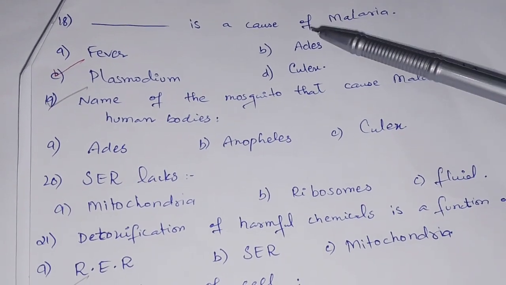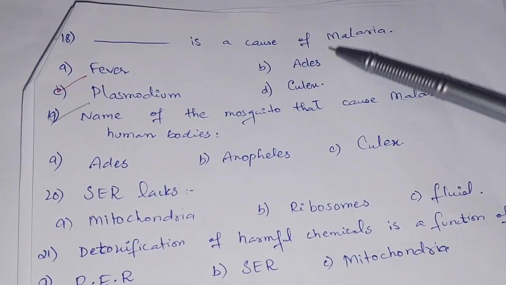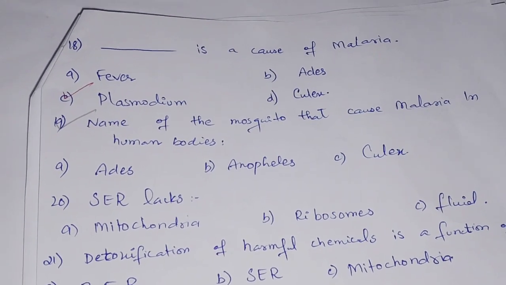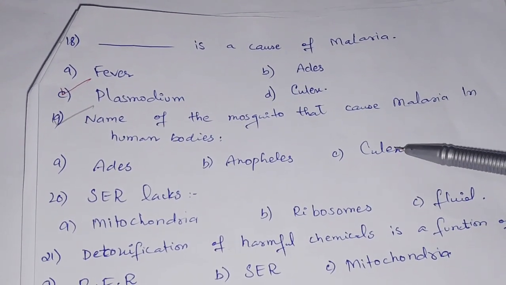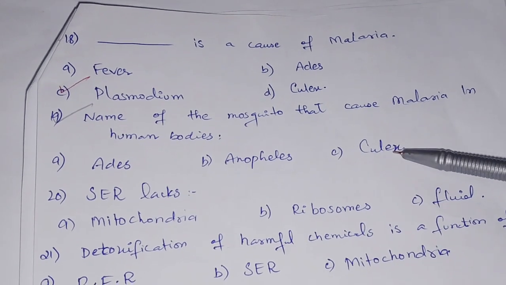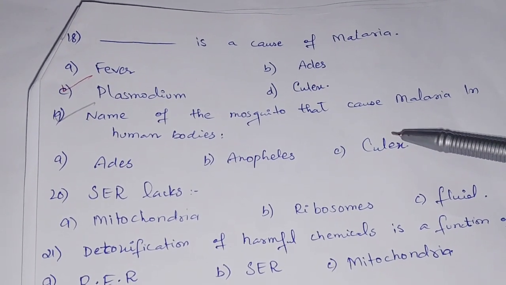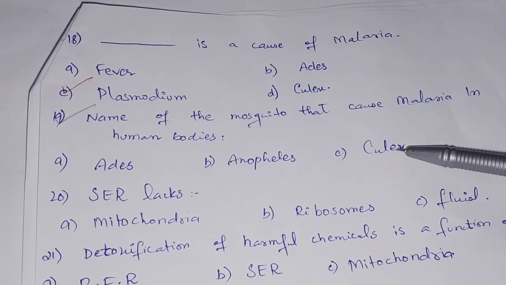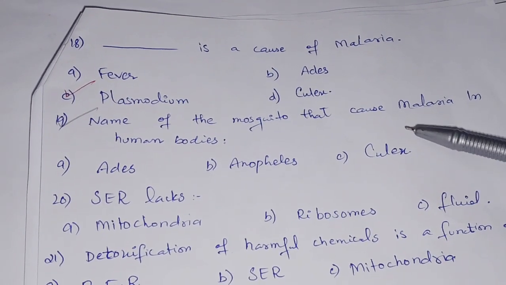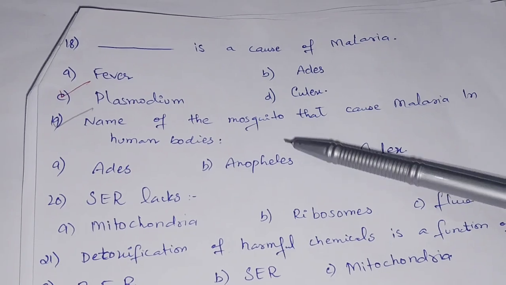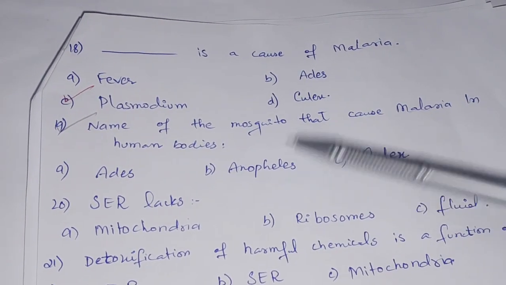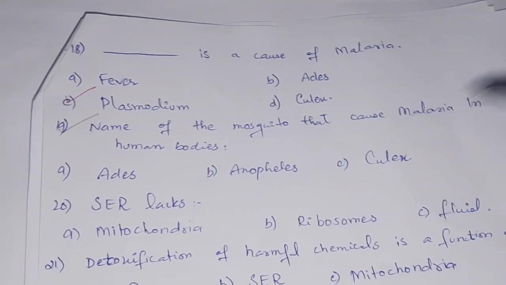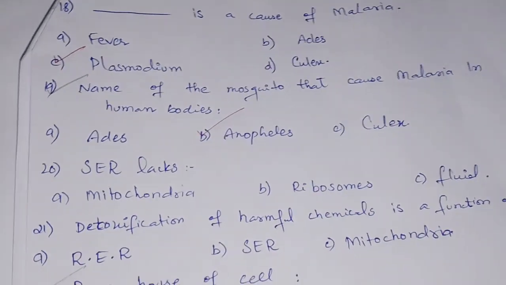I've already told you that Aedes is the name of the mosquito that causes dengue, so it will be the incorrect option for malaria. Number three is the Culex, which I have already told you causes malaria, but not in human bodies, but in birds or sparrows. So the option we have left is the Anopheles, which is the correct option. Anopheles is the mosquito that causes malaria in the human body, so option B is the correct option.